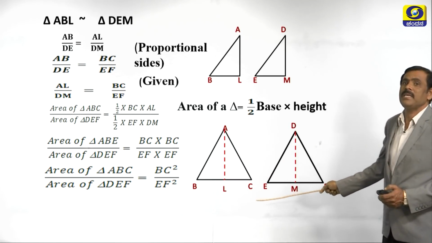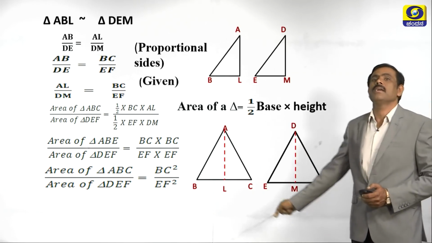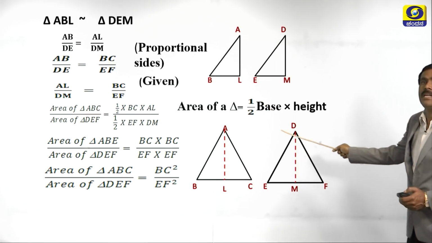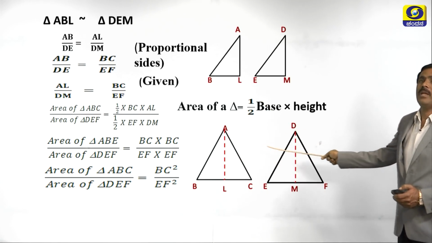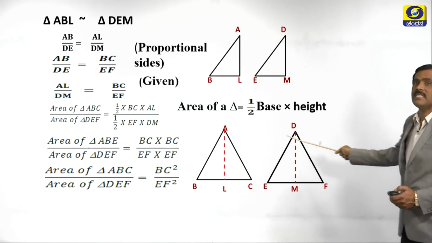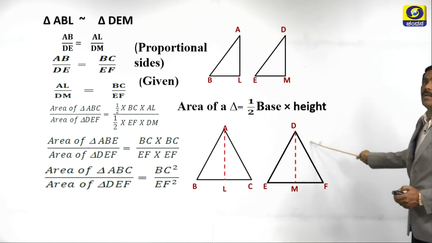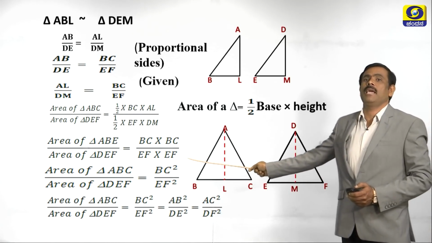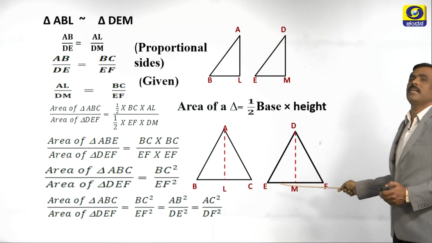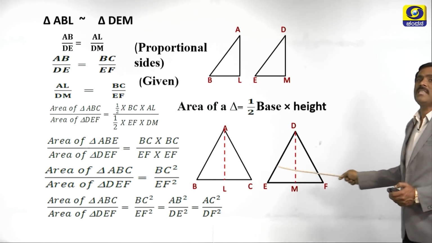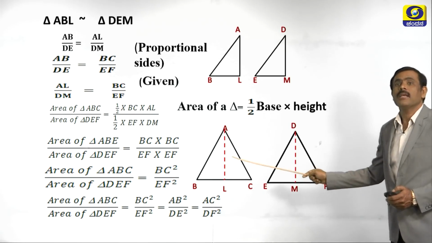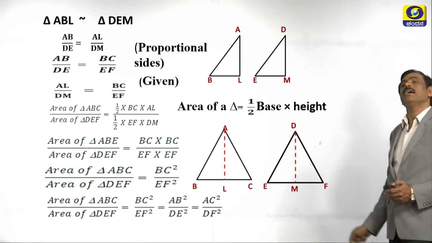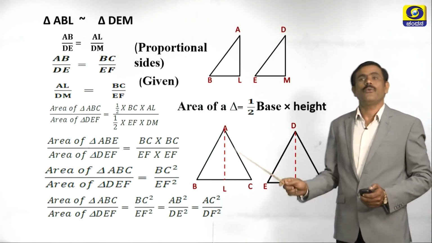If we consider BC and EF as the bases, we will get BC square by EF square. If we consider AB and DE, then we will get AB square by DE square. If we consider AC and DF, we will get AC square by DF square. Even this can also be written as area of triangle ABC divided by area of triangle DEF is equal to BC square divided by EF square, or AB square divided by DE square, or AC square divided by DF square. So, we proved.